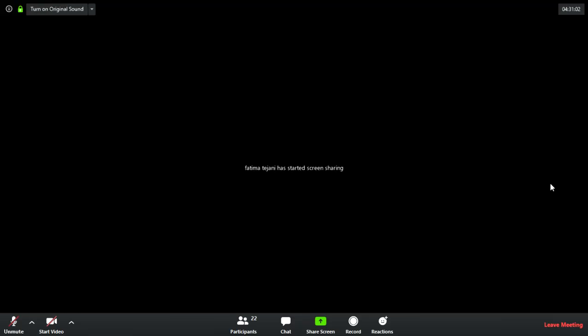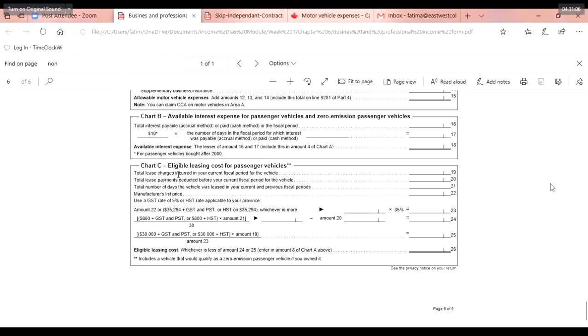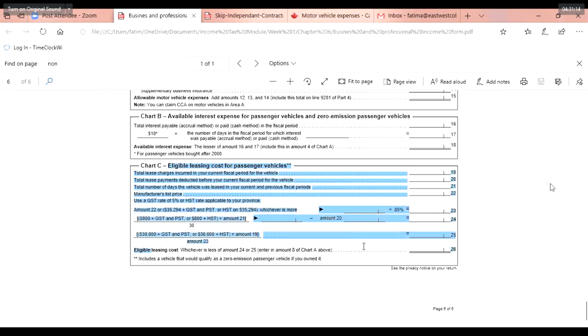Okay. So now how is leasing calculated? I'm going to take you to calculate the leasing. We're going to do a little bit of a small problem to just see how leasing expense works. I just wanted to show you this so that you can see how it goes. Okay. So now this is the leasing thing.